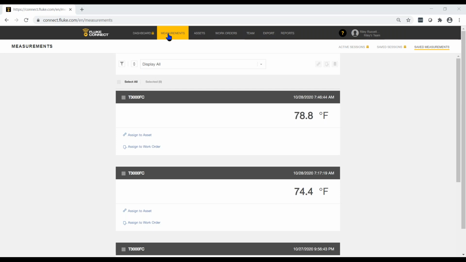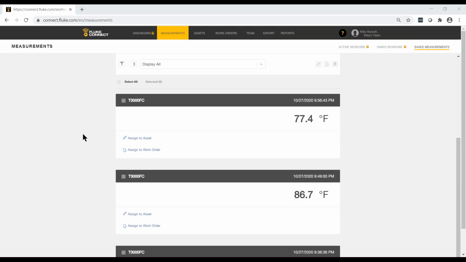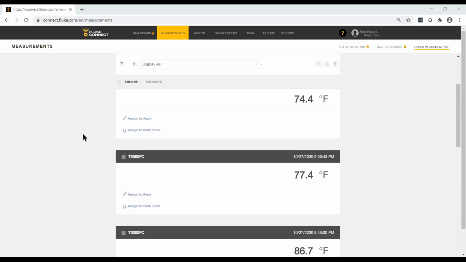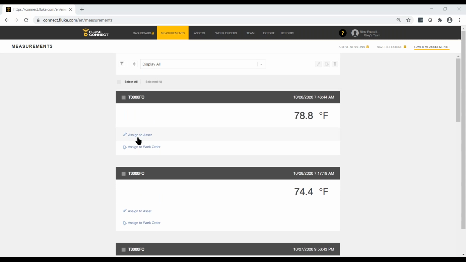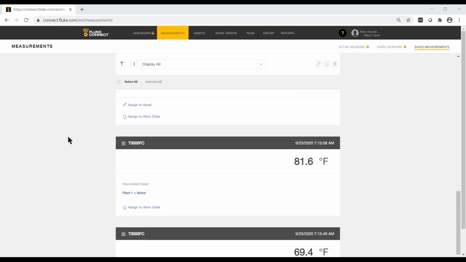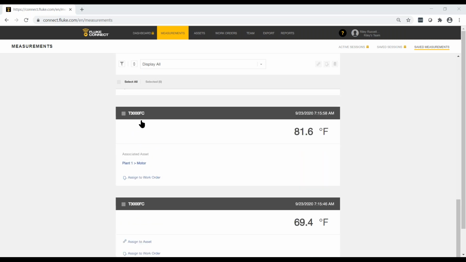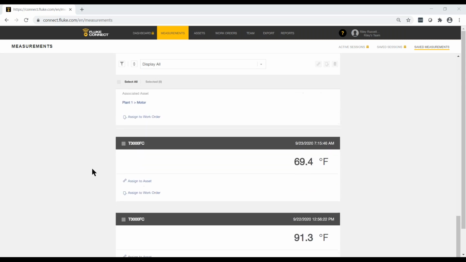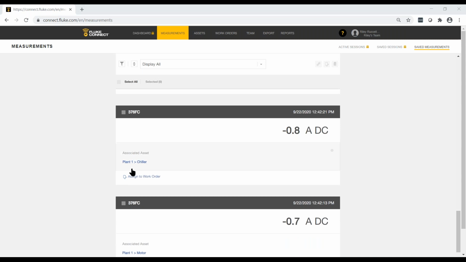I'm currently on the measurements tab. So if I scroll down, you'll see all the different measurements I have. Another quick thing to point out is that because this is not currently assigned to an asset, I have that as an option. I can also assign this measurement to a work order. But if I scroll down, I can find a measurement reading that I already have associated to an existing asset. This asset happens to be the motor asset in the Plant 1 asset group. So if you ever want to go through and check real quick, here's another one, the chiller asset in the Plant 1 group.